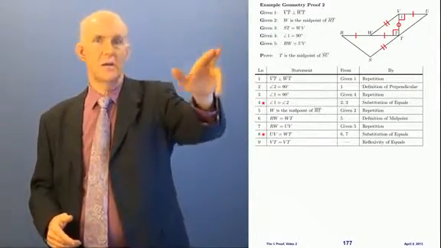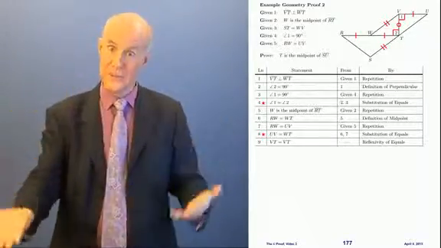Now, is this a star? Well, VT is shared by both triangles. It's in one triangle and it's in the other triangle, so yes, it gets a star.